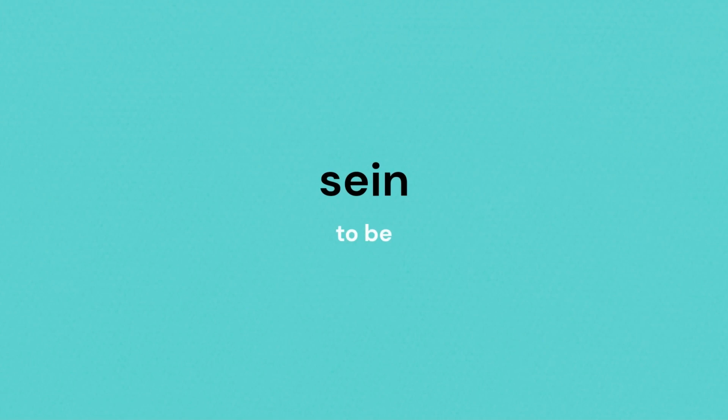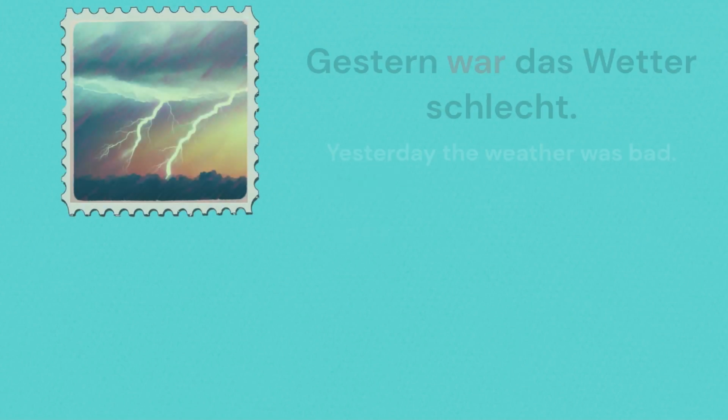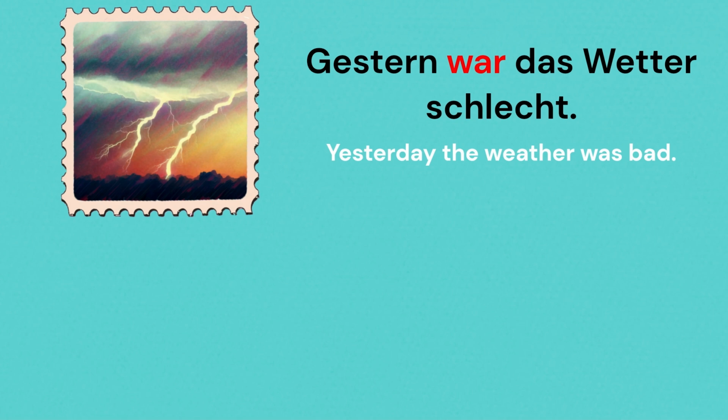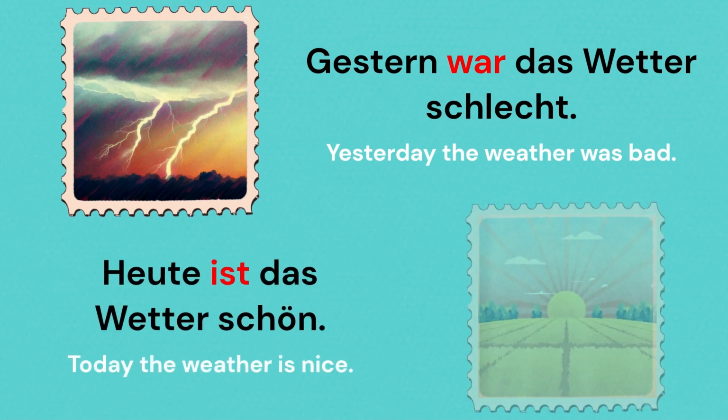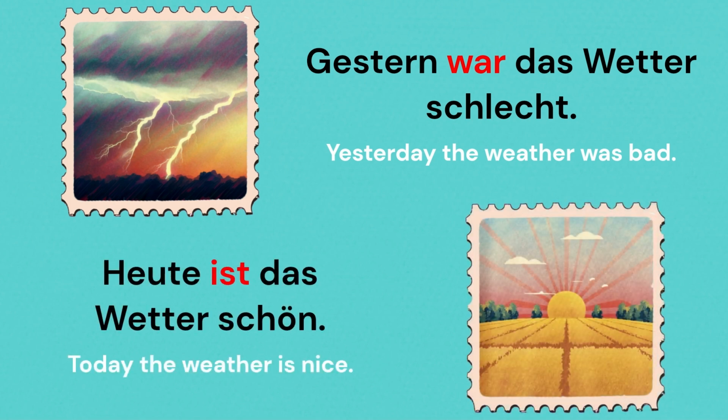Let's move on to the verb sein. Here are a few examples. Gestern war das Wetter schlecht. Heute ist das Wetter schön. Here's another example.